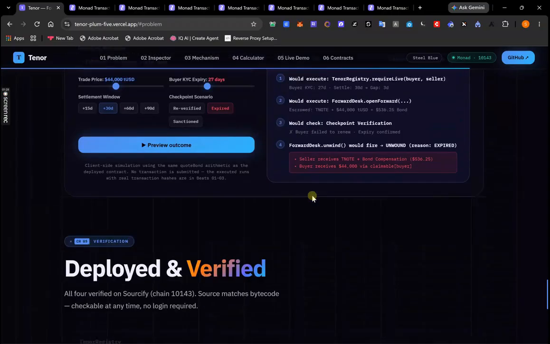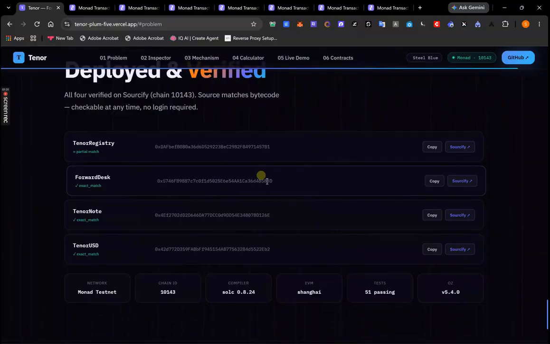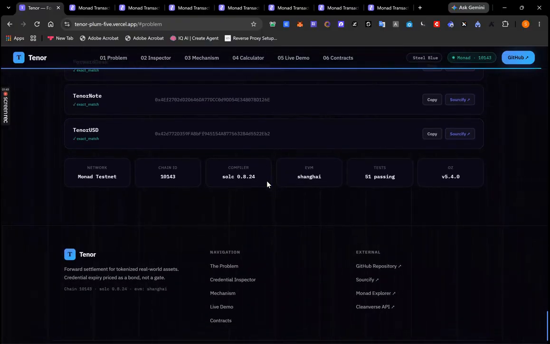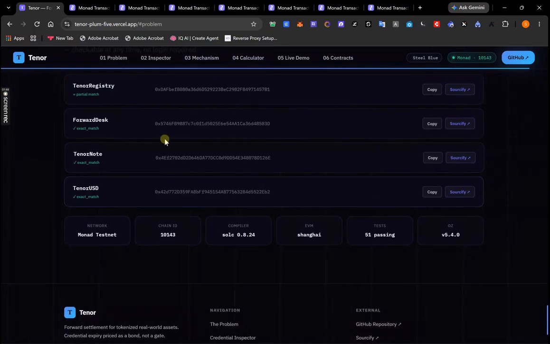Let us go back to the site now, and you can see that these four contracts all are on Monad testnet, all verified on Sourcify. 51 tests, including a stateful invariant over 720 randomized calls. Every trade exports an audit pack tied to on-chain hashes. So this was my project. I hope you liked it.